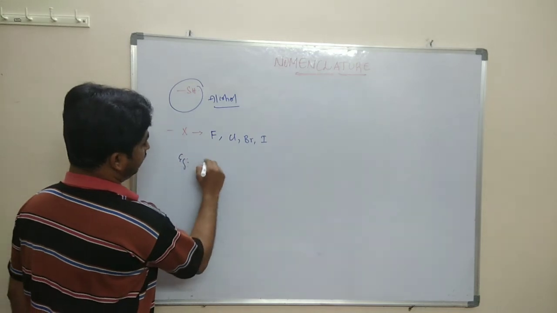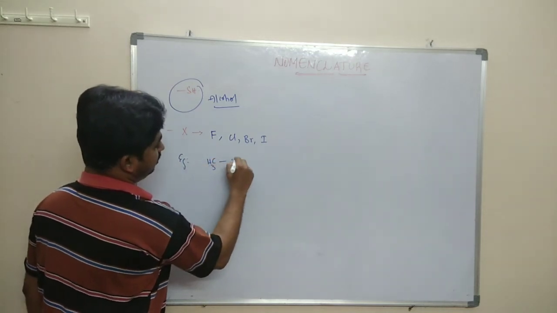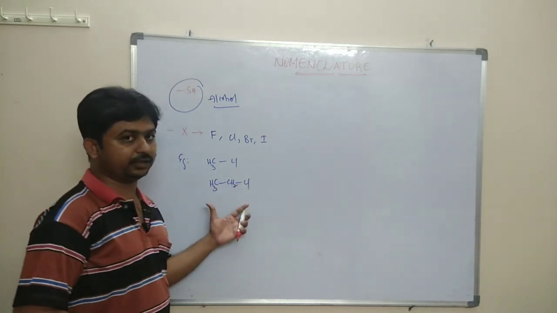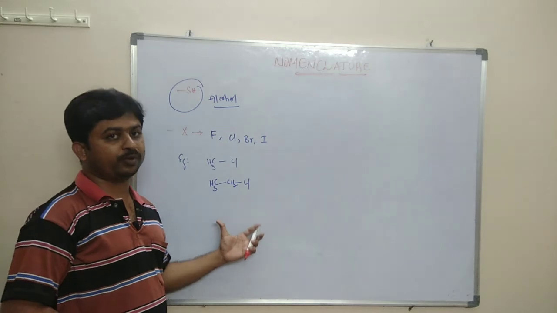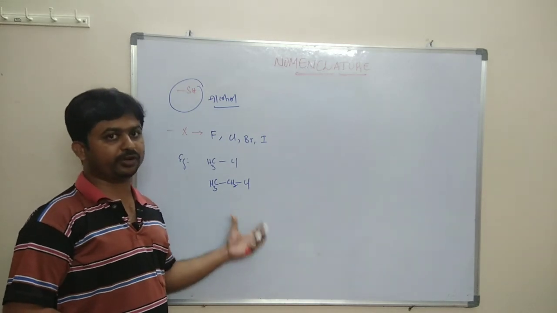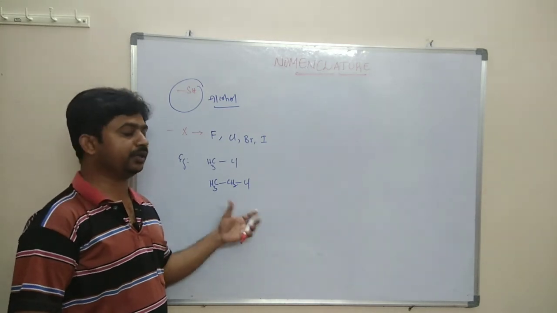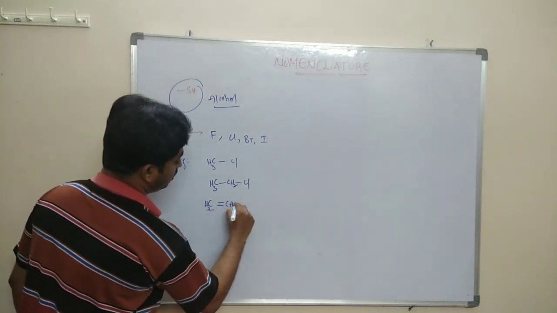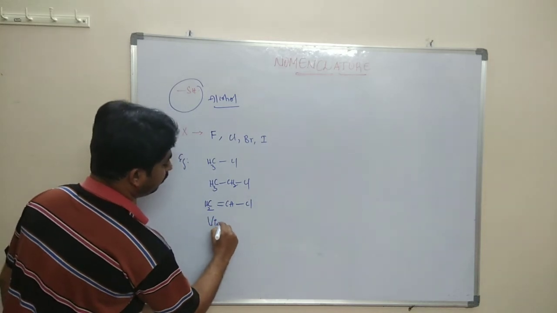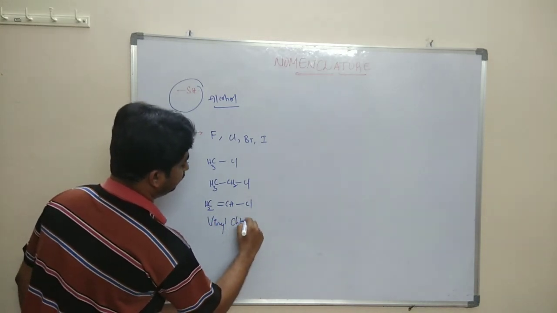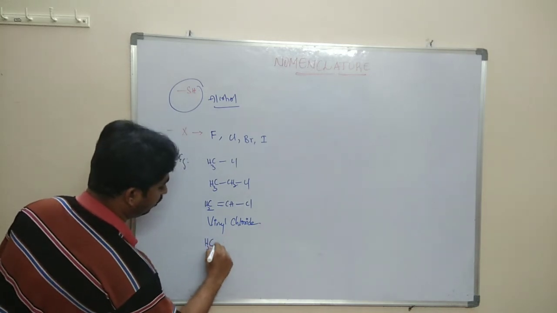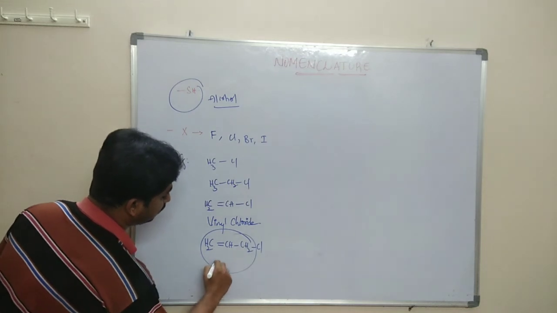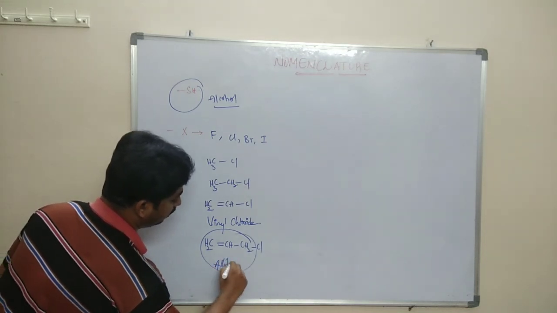Examples for this category are CH3Cl, methyl chloride; CH3CH2Cl, ethyl chloride; like that N-propyl chloride, isopropyl chloride, N-butyl chloride, isobutyl chloride, secondary butyl chloride; like that the names will come. Here one more point: CH2=CHCl is known as vinyl chloride. CH2=CHCH2Cl, with the CH2=CHCH2 group, is known as the allyl group. So this one is called allyl chloride.